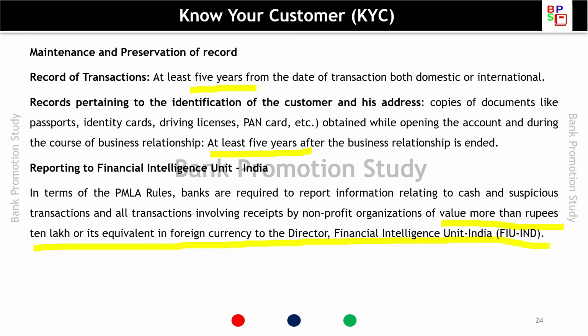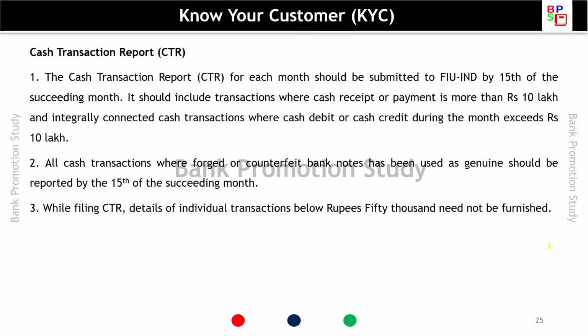So if the value is more than 10 lakh rupees, in terms of the PMLA rules, reporting to FIU-IND, that is Financial Intelligence Unit, all the transactions of value more than rupees 10 lakh or its equivalent in foreign currency need to be reported.